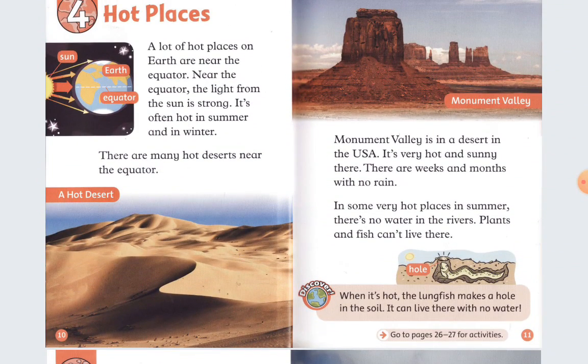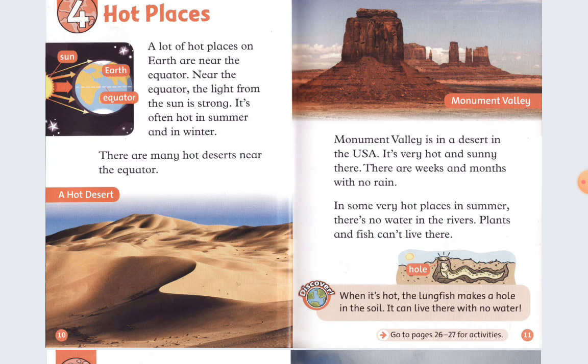Chapter 4. Hot places. A lot of hot places on Earth are near the equator. Near the equator, the light from the sun is strong. It's often hot in summer and in winter. There are many hot deserts near the equator. Monument Valley is in a desert in the USA. It's very hot and sunny there. There are weeks and months with no rain.